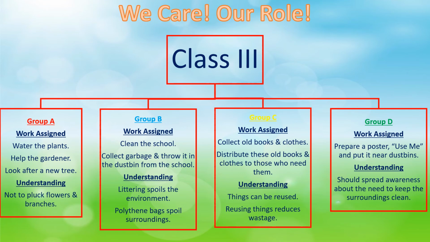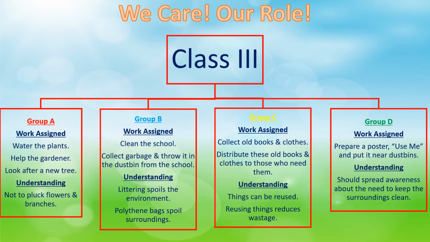The work assigned to group B children was to clean the school. How? They used to collect garbage and throw it in the dustbin from the school. And when they all started doing this, the understanding that they got was littering spoils the environment and polythene bags spoils the surroundings. The work assigned to group C was to collect old books and clothes.